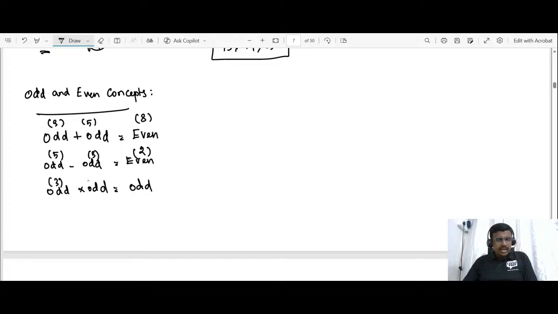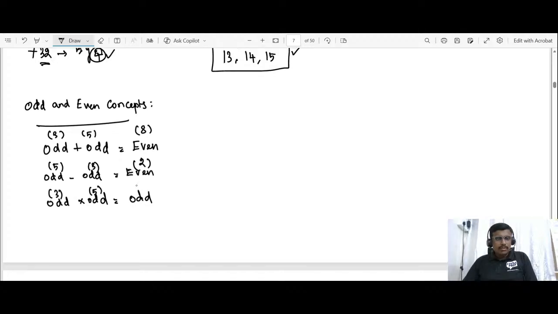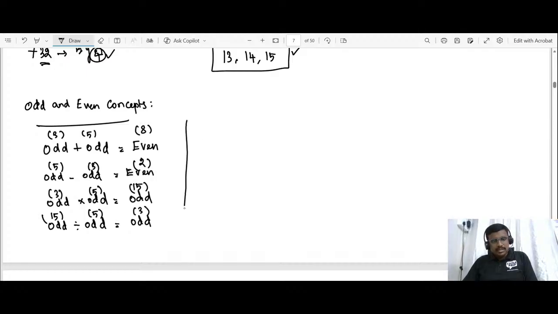If 3 is an odd number and 5 is an odd number, multiplying gives 15, which is an odd number. Odd divided by odd gives an odd number. For example, 15 is odd, 5 is odd, and dividing gives 3, which is an odd number. So please note down the concepts.